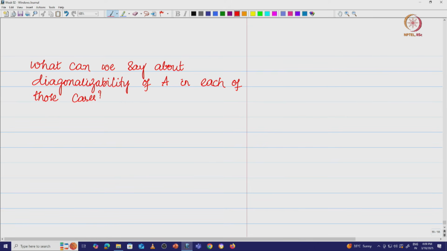So, we have raised 3 important questions as far as the diagonalizability of the matrix is concerned. What we will do is look at the answers to these questions in the next lecture.